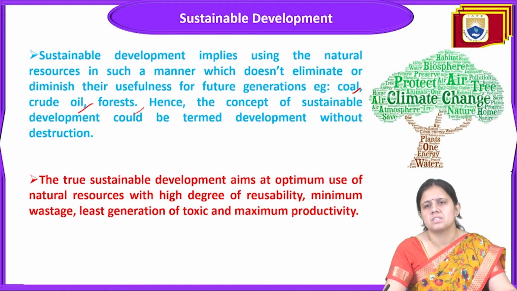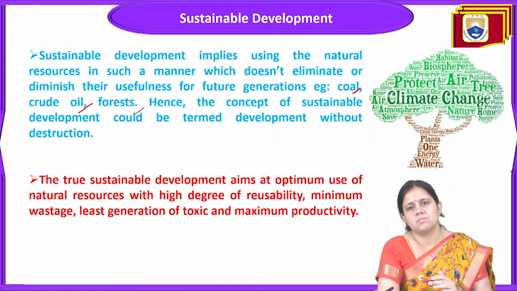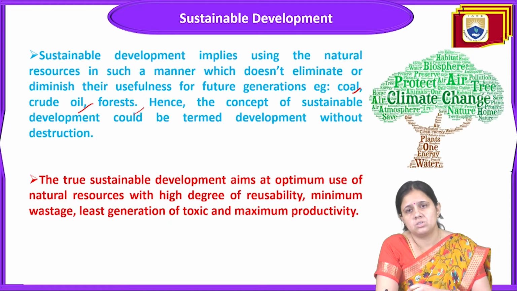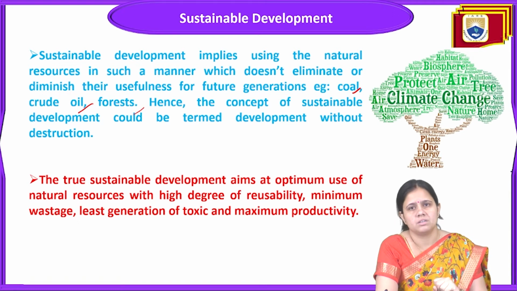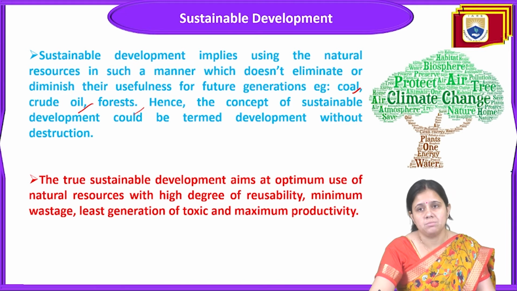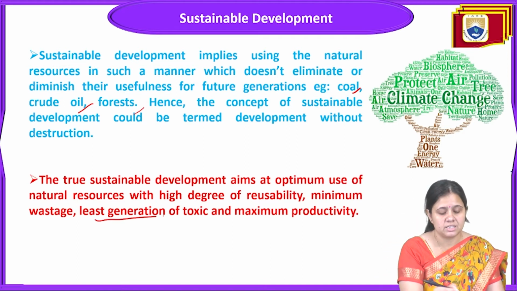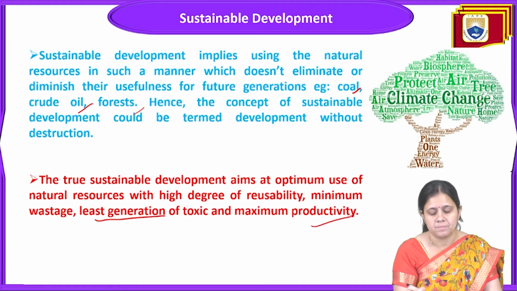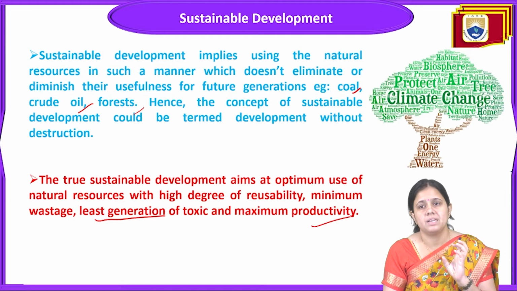And all these resources, the coal resource, crude oil, forest, soil, water, whatever is available on the earth, are called natural resources, and they should be preserved, not wholly consumed, they should be preserved for the future generation also. And true sustainable development aims at optimum use of natural resources with a high degree of reusability, minimum wastage, least generation of toxic waste, and maximum productivity. Means it should be like that.